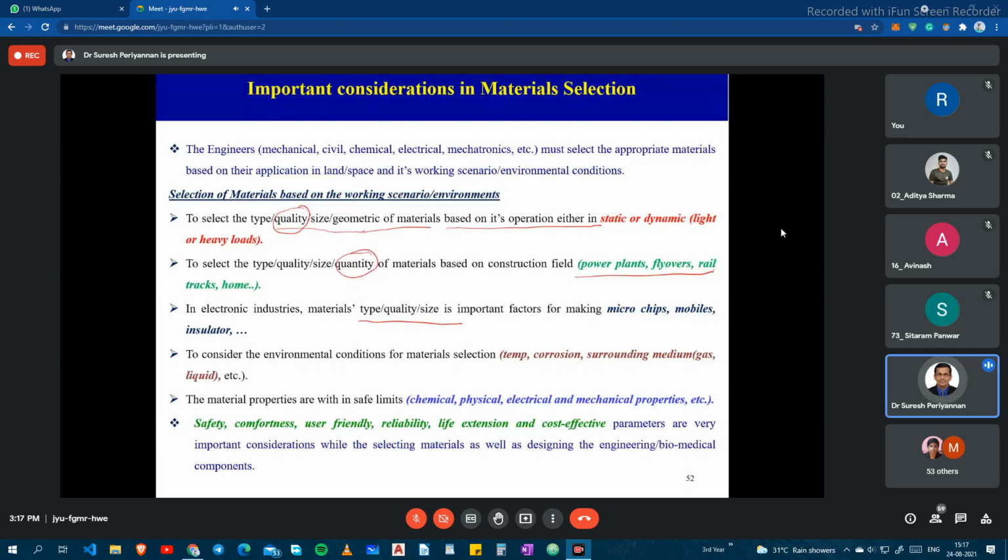Which condition, which scenario we are going to use that component is very important. Maybe a high temperature scenario, a low temperature scenario, or a corrosion medium. Based on that, we have to choose the appropriate material. For a corrosion medium, we cannot consider mild steel. We can go for stainless steel for a corrosion medium.